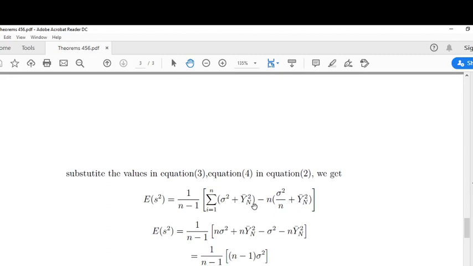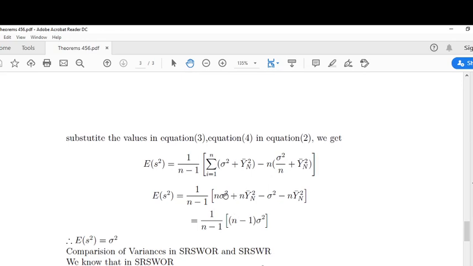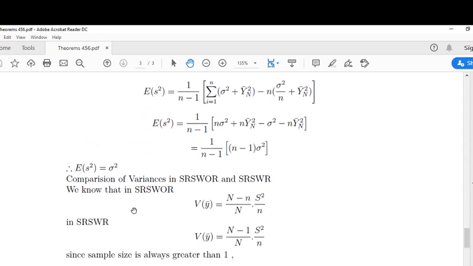This is expectation of ȳ square. Summation goes inside: n into sigma square plus n into Ȳ square minus n into, the n gets cancelled, sigma square remains here, minus n into Ȳ square. The minus term and plus term vanish. (n minus 1) sigma square remains. This n minus 1 and this n minus 1 get cancelled. Expectation of s square is equal to sigma square in simple random sampling with replacement.